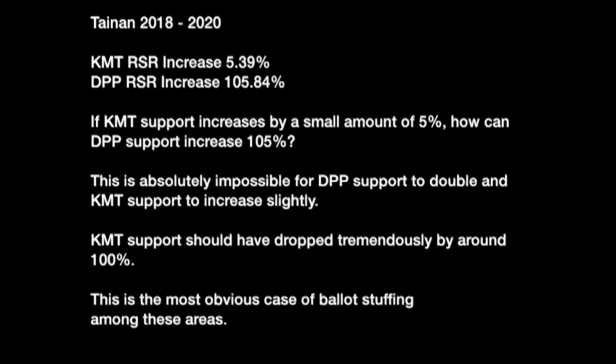This is absolutely impossible for DPP support to double and KMT support to increase slightly. KMT support should have dropped tremendously by around 100%. This is the most obvious case of ballot stuffing among these areas.